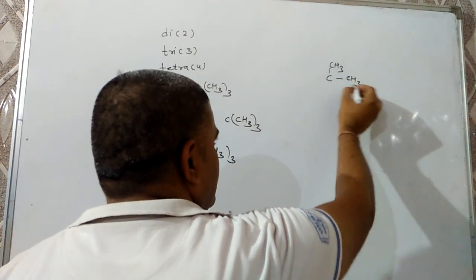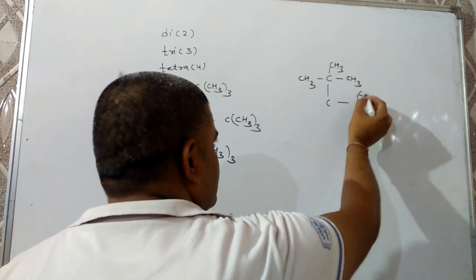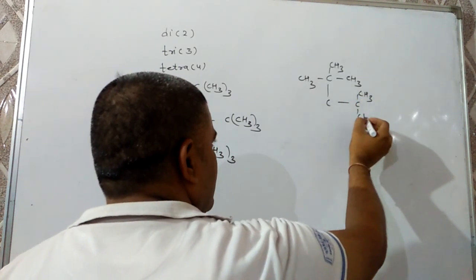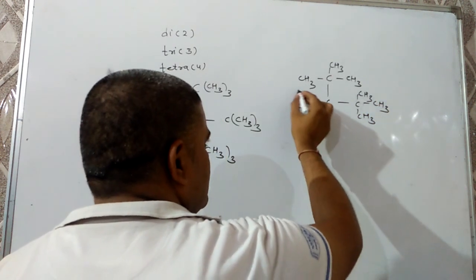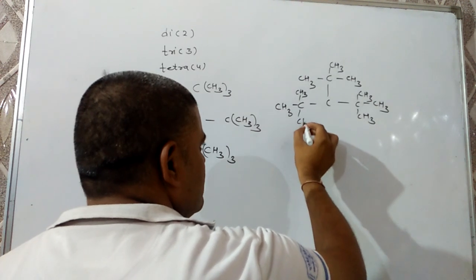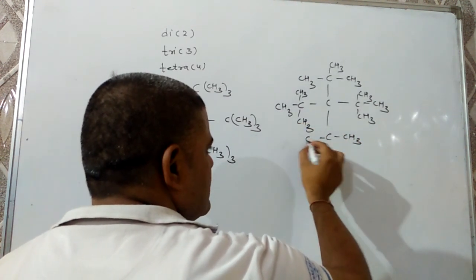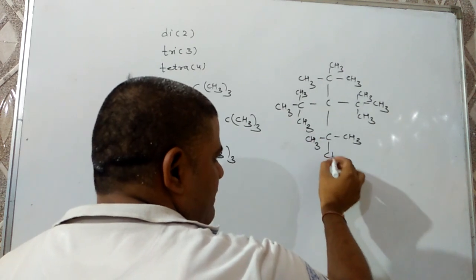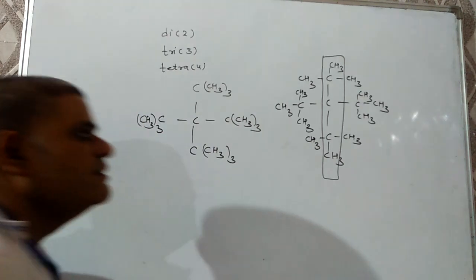The formula can be CH3 whole thrice, then C, CH3, then C, CH3, and finally C, CH3. We have to complete the tetravalency. Then the longest possible chain should have 5 carbons.